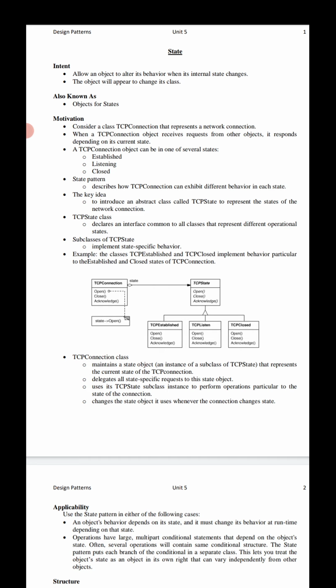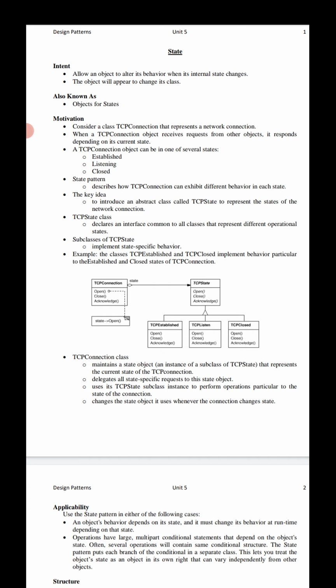Likewise, when the request comes from the client to the context object, the internal state will be assigned to state B. In that case the context object performs operation B. The client sends a request to the context object, and the context object maintains the internal state object.